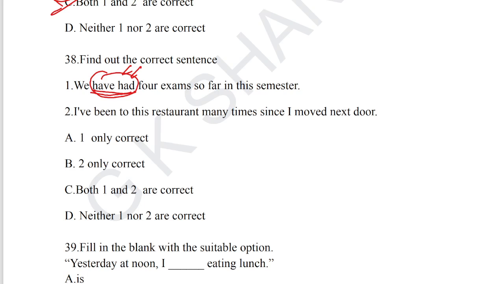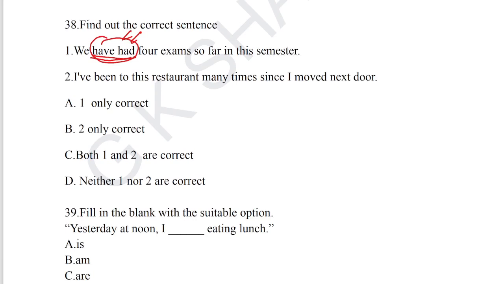We have had 4 exams so far this semester. Next, statement number 2, I have been to this restaurant many times since I moved next door. 38, option C, both 1 and 2 are correct, is the exact one for question number 38. Option C is the correct answer.